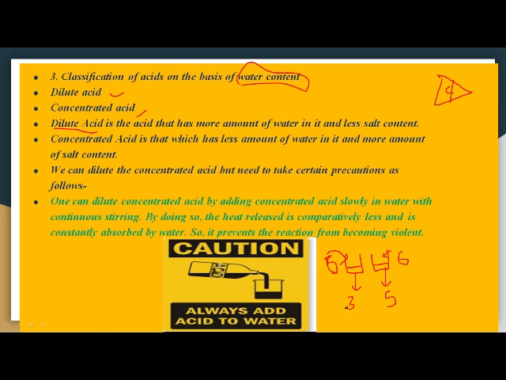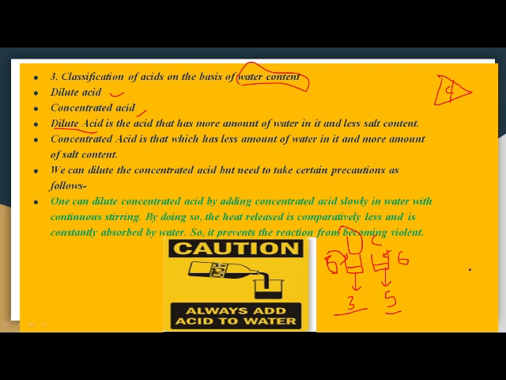So here you can see this one is your concentrated and this one is your diluted, because this one has less water content and this one has more water content. So जिसके अंदर पानी का content ज़्यादा होगा comparatively, that is your diluted acid. And the pure form of acid, जिसके अंदर या तो पानी बिल्कुल नहीं होगा या फिर पानी का amount कम होगा, that is your concentrated acid. इन दोनों को अगर compare करेंगे तो ये वाला dilute होगा और ये वाला concentrated होगा, right?